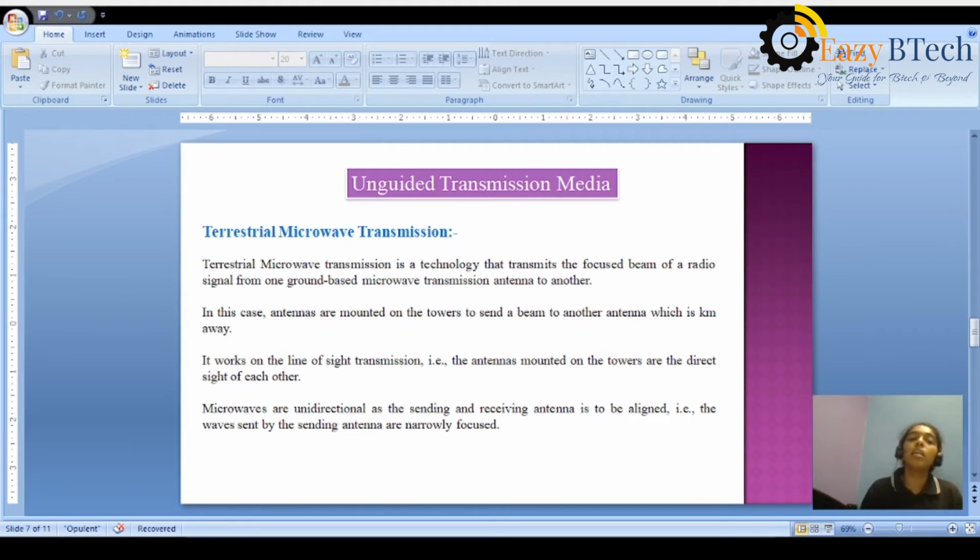Here there is only unidirectional communication, which means the sender transmits the data in the form of microwave signals, and the receiver antenna receives those signals. Let us see how the microwave transmits the data in the form of signals by using line of sight. Let us see the diagram here, to see how the data is communicated from source to destination.